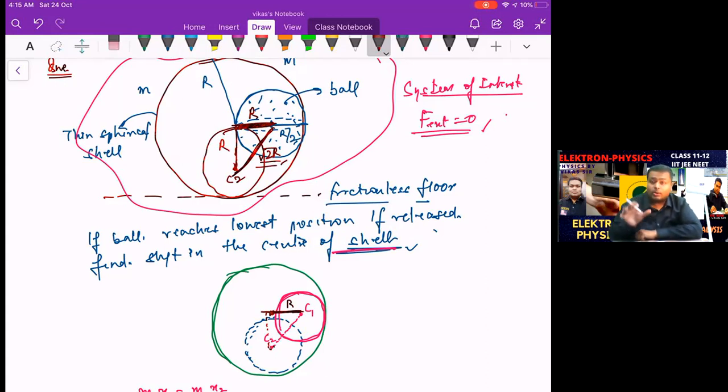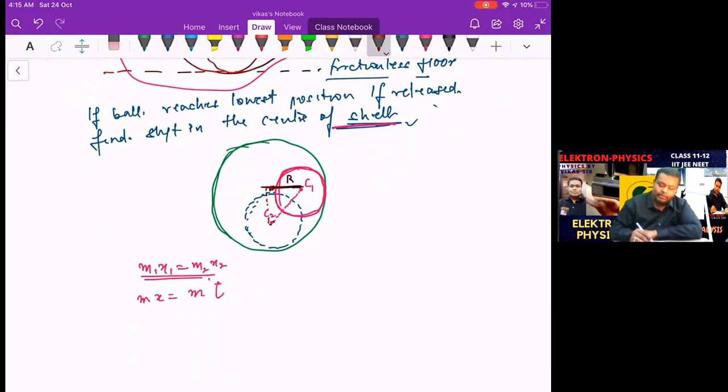Why so? Because external force is equal to 0 in the x direction, not in the y direction. In the y direction, the external force is not 0. Gravity is acting on it. So everything is applied in the x direction only. How do we apply the conservation of linear momentum? Direction specific. So it's a direction specific idea.